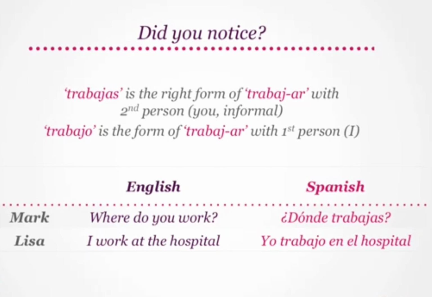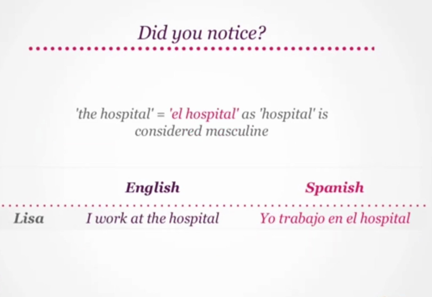Hence, where do you work translates to ¿Dónde trabajas? And I work at the hospital becomes yo trabajo en el hospital. Notice that the hospital becomes el hospital, as hospital is considered masculine, which is why I work at the hospital translates to yo trabajo en el hospital.